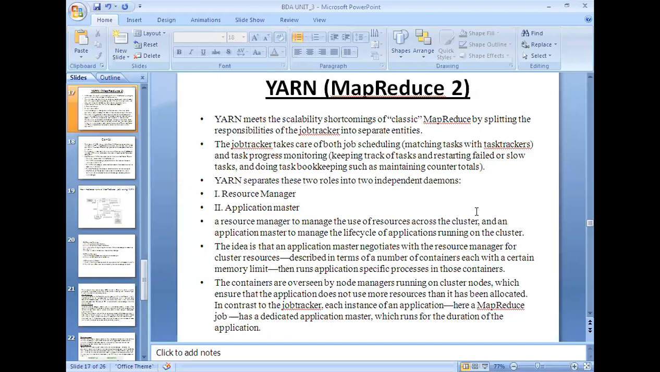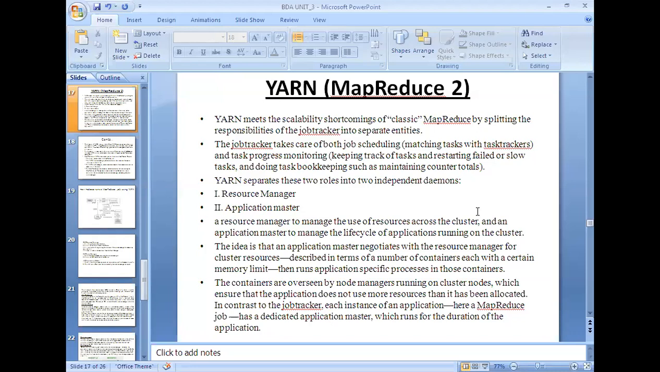Now YARN meets the scalability shortcomings of classic MapReduce by splitting the responsibilities of the job tracker into separate entities. In the previous case, everything regarding the job was taken care of by the job tracker itself. I'm talking about job execution, right? The job tracker itself needs to schedule, assign tasks to the task tracker, and supervise the scheduling process. All these activities are done by the job tracker itself.